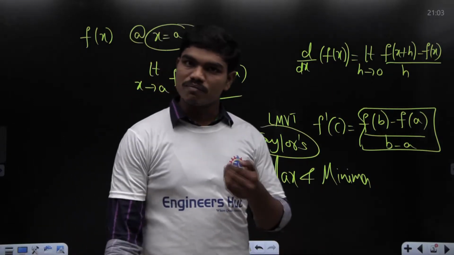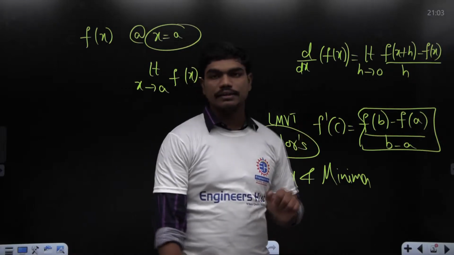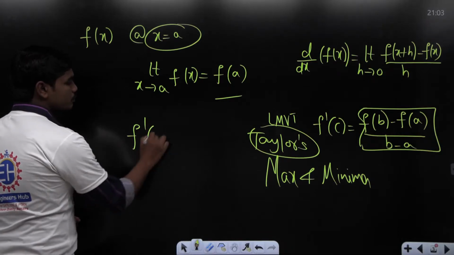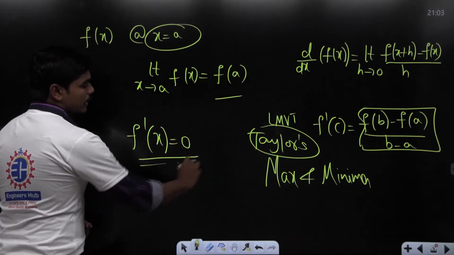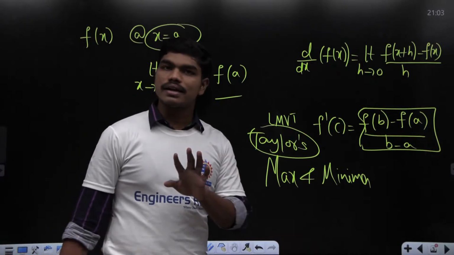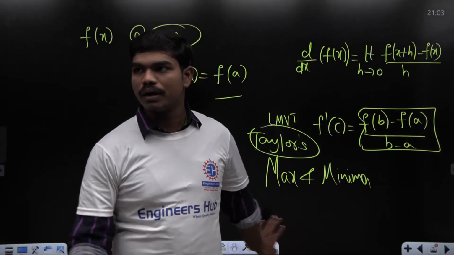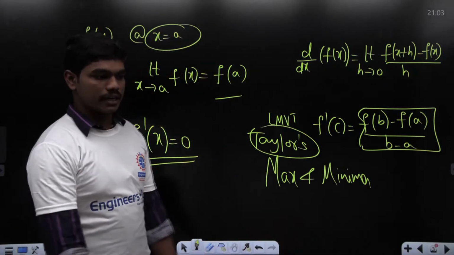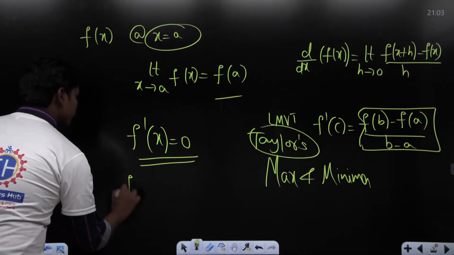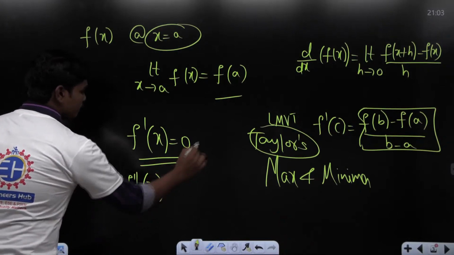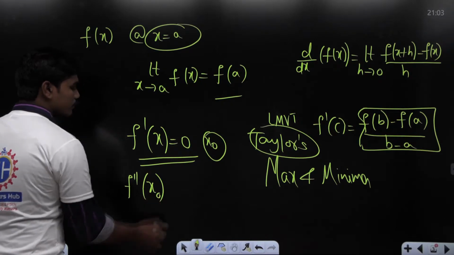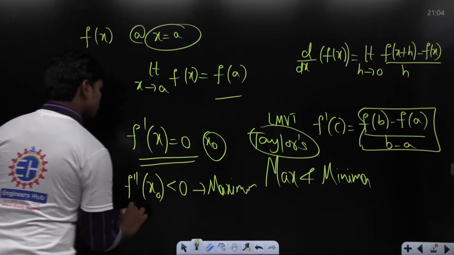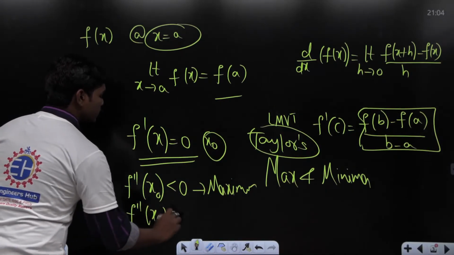Then we moved on to the concepts of maxima and minima using this Rolle's mean value theorem, and we have defined for any function to have a maximum or minimum at a particular point, its derivative should be 0. But I told you again, if derivative is 0, then you can't mandatorily tell that the function has a maximum or minimum. But if the function is having a maximum or minimum, then definitely the derivative is 0. This is what we have seen. And also we have seen the second derivative test, where for attaining maximum, if x naught is the stationary point, then f double dash of x naught should be less than 0 to have a maximum. And also we have seen f double dash of x naught to be greater than 0 to have a minimum.